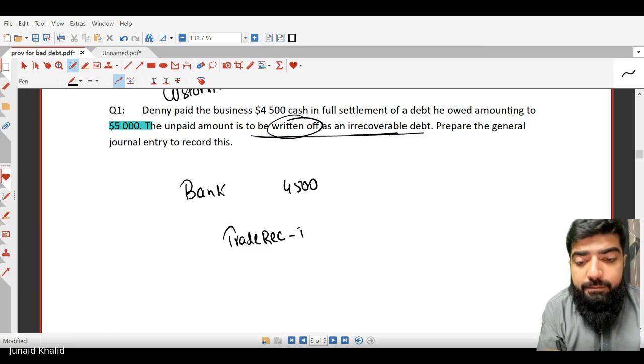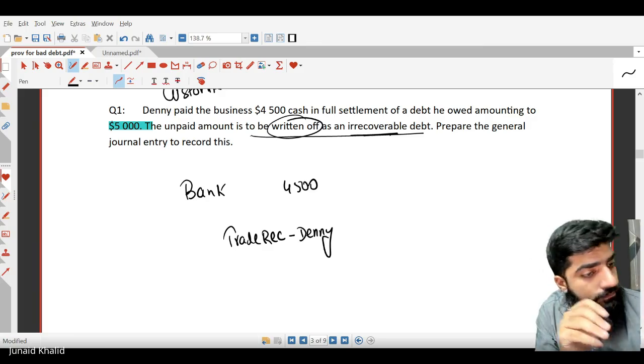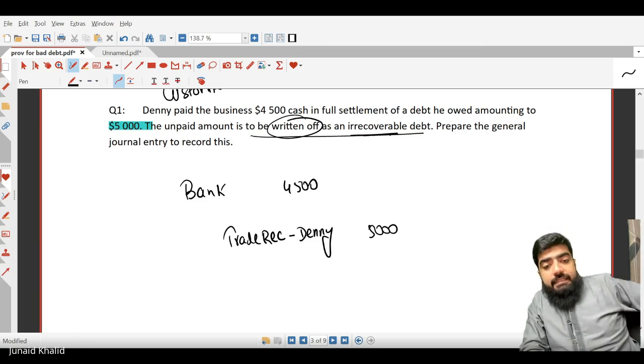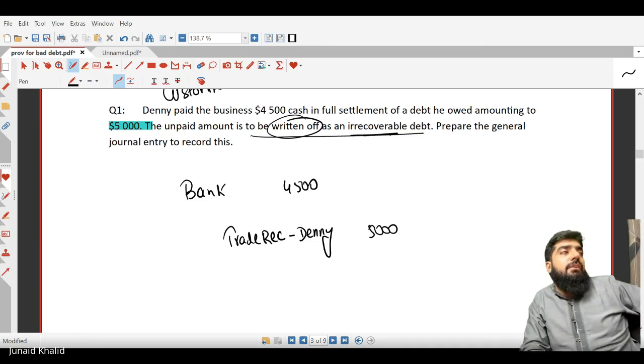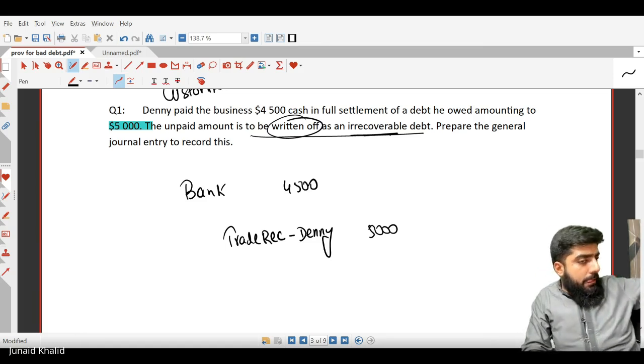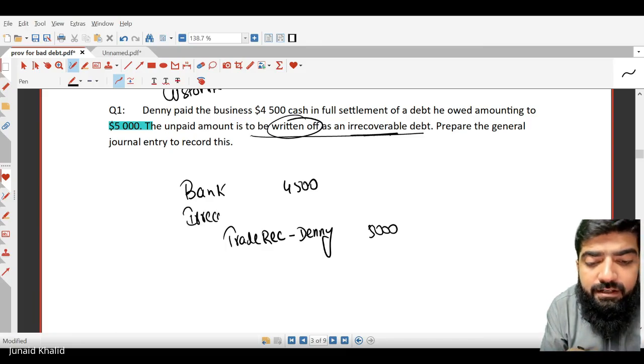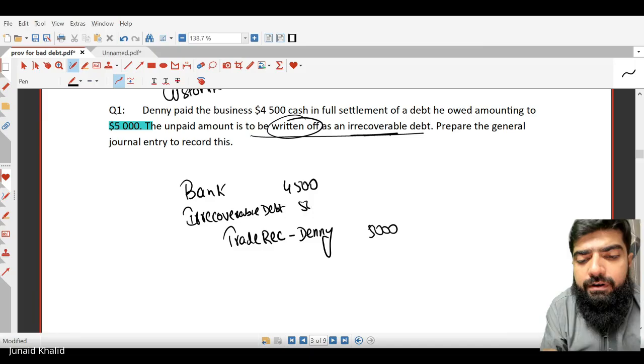And the trade receivable, or accounts receivable, will be credited by what amount? 5,000. Yes, because we had to recover $5,000. It's something different that the customer has only paid 4,500. But the rest of the 500 will be considered as what? Irrecoverable. Excellent. So irrecoverable debt will be debited by 500. Are you getting a point?